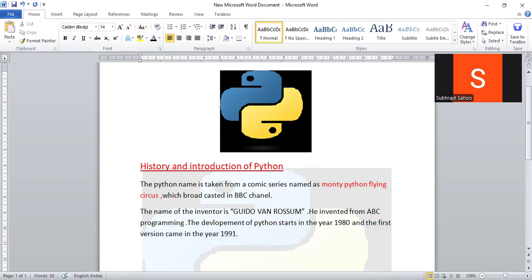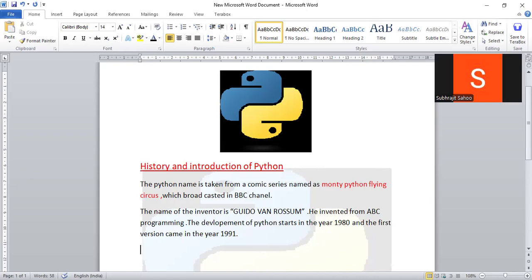So while he developed the Python programming language, he kept the features of several programming languages in it. That means the Python programming language has features of several programming languages. What are those languages?